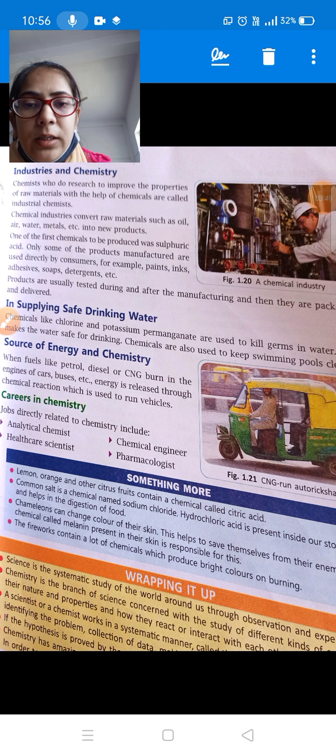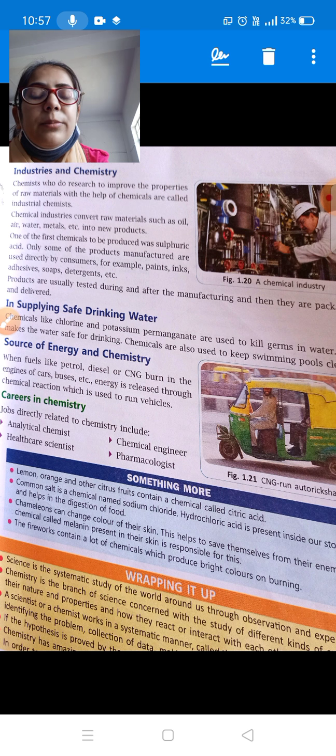Now, industries and chemistry. Chemists who do research to improve the properties of raw materials with the help of chemicals are called industrial chemists. Chemical industries convert raw materials such as oil, air, water, metal, etc. into new products. Students, some chemists use raw materials like water, metal, oil, air, and produce new and good products. So those chemists are called industrial chemists.